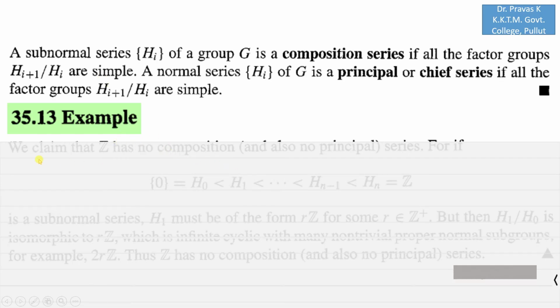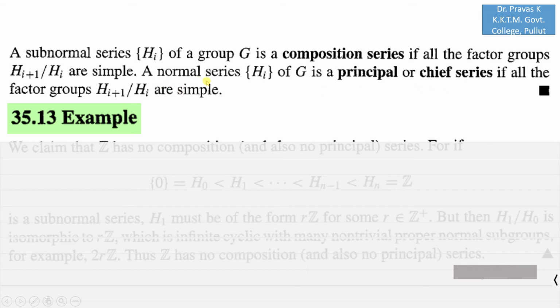Now here we are going to see example 35.13, which is related to a composition series or principal or chief series. We have already seen the definition of a composition series or principal or chief series in the very first slide.